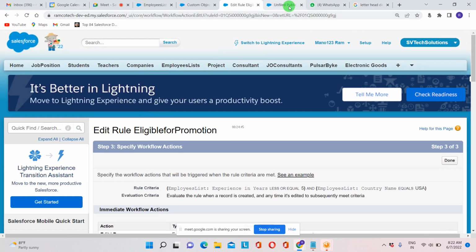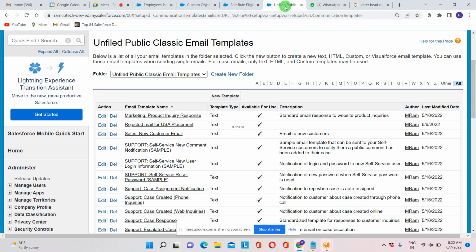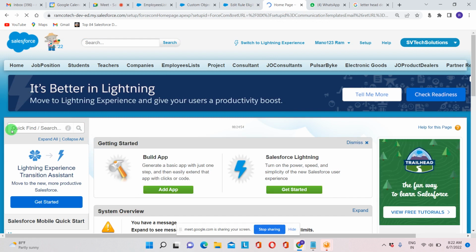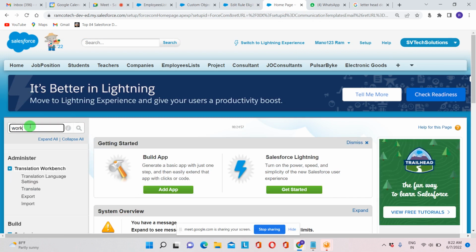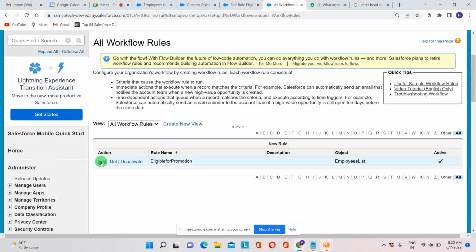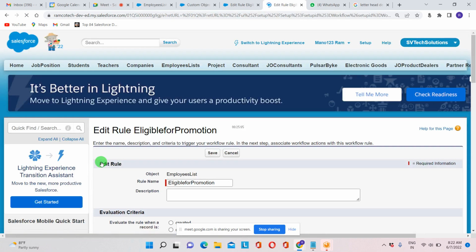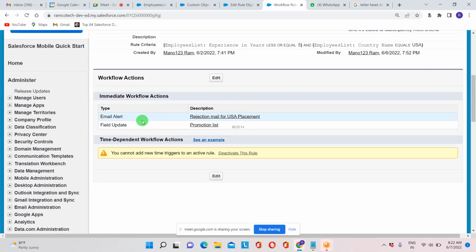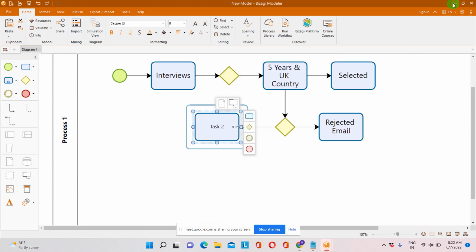So here again, please guide me how can I do workflow rule here? Setup, workflow rule, and here edit. The criteria will be the same. So here actions will be getting it. Email alert completed, field update completed. Now we are doing task update. Task.